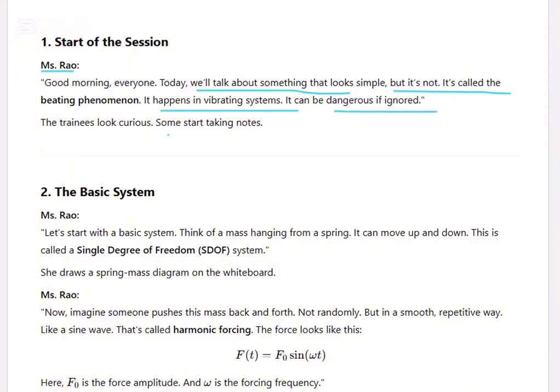The trainees look curious. Some start taking notes. Okay, let's start with the basic system. Think of a mass hanging from a spring. It can move up and down. This is called a single degree of freedom system.